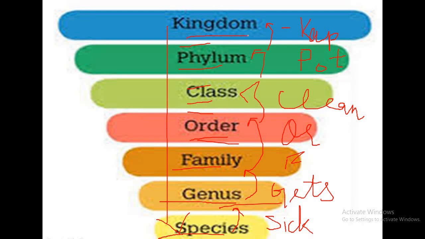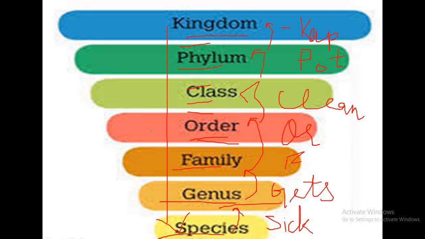Okay, so for example, if we see the classification of Homo sapiens, what is our kingdom? Our kingdom is Animalia. Which phylum do we belong to? We belong to phylum Chordata. Our class is Mammalia.